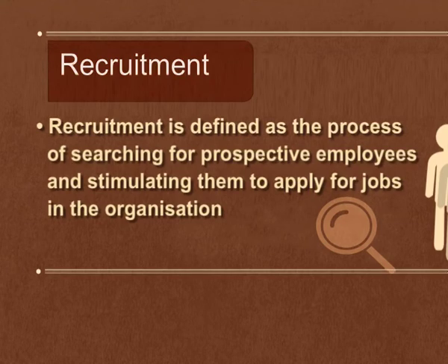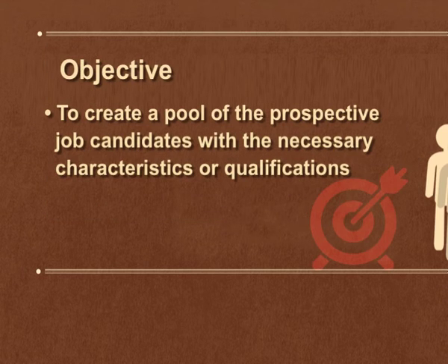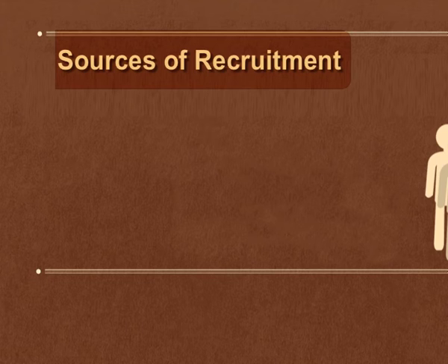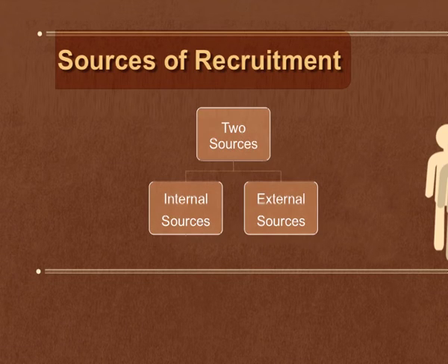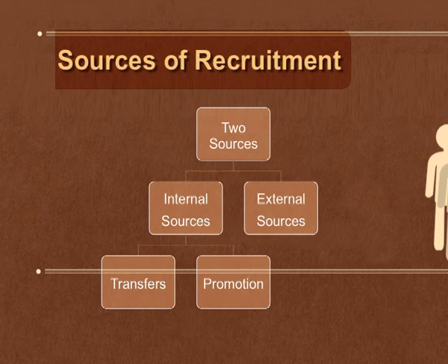Students, you already know that recruitment is defined as a process of searching for prospective employees and stimulating them to apply for the jobs in the organization. And the main objective of recruitment is to create a pool of prospective candidates with necessary characteristics or qualifications. The two sources of recruitment are, first, internal sources. Under internal sources, we have two subparts. First is transfer and second is promotion. The other one is external sources.